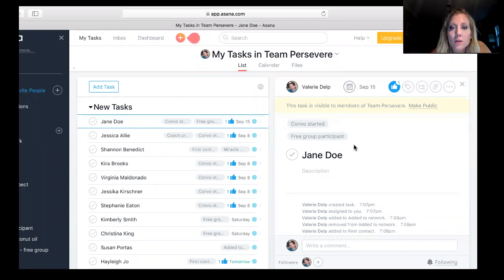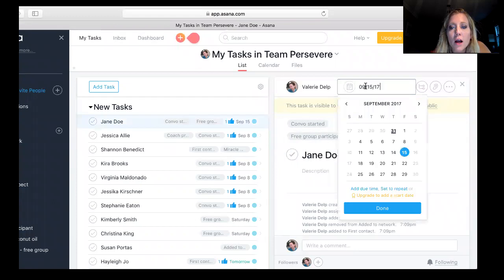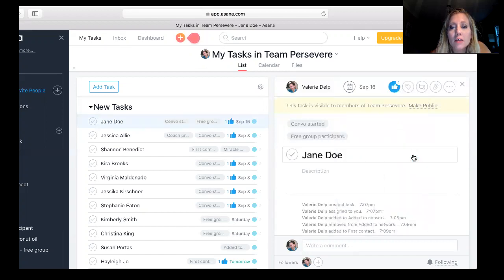Okay. So what I do, if they're in the free group, let's say this free group was running from September 11th to September 15th, I'm going to change the due date then to the 16th. So I remember, and I'm getting a reminder to reach out to her at the end of the free group to say, hey, what did you think about the free group? Comment something about how they did, if they had a high level of energy, I really thought that was great. And then invite them to the next level and say something like,